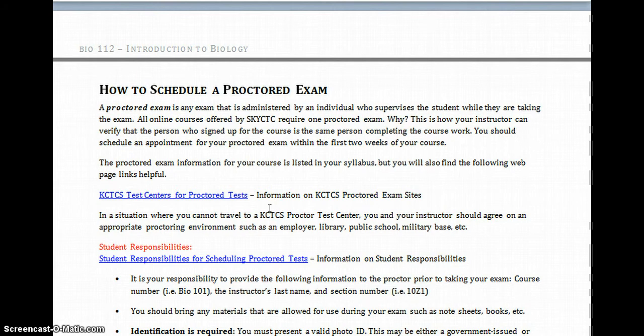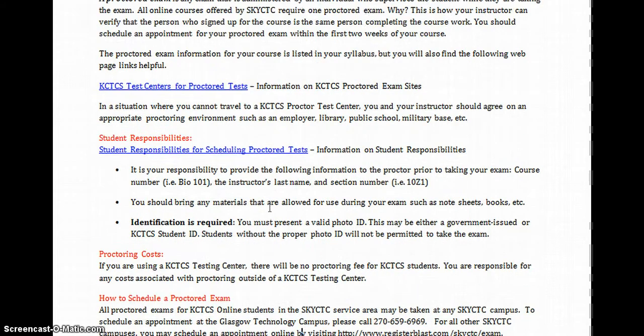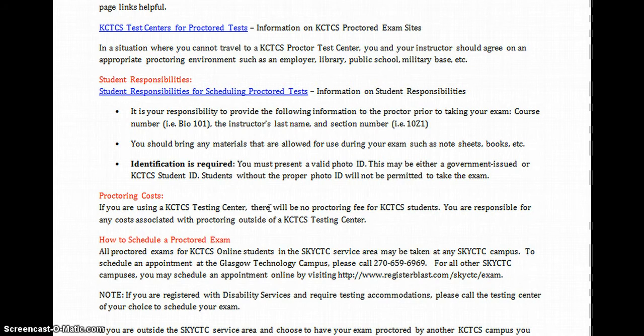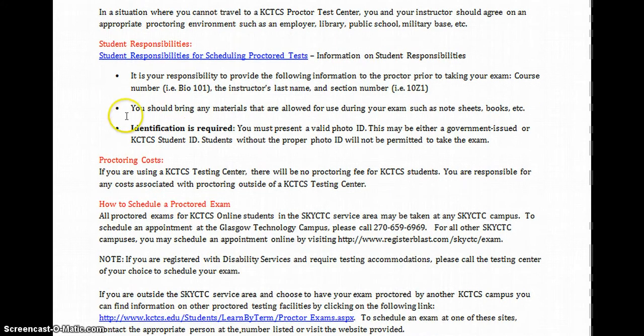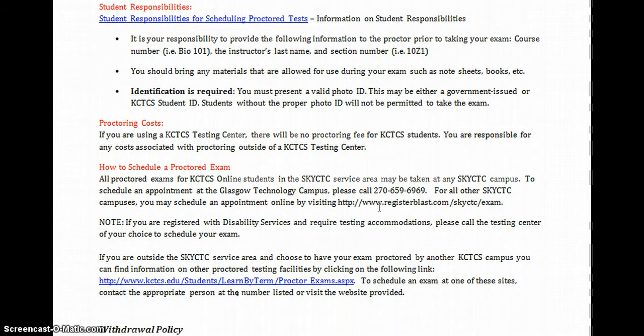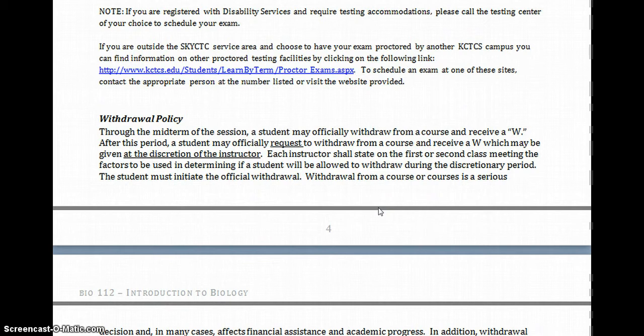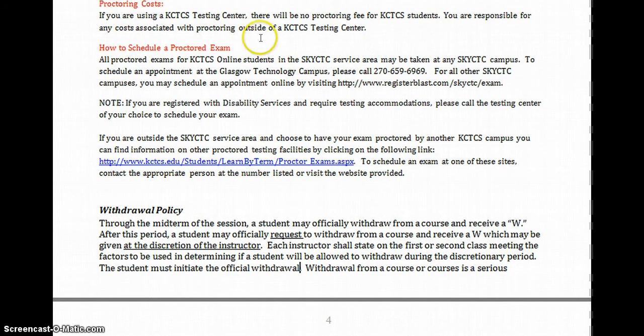You have to schedule an appointment. So check that out right away. See how far in advance you need to make the appointment and make it. You cannot generally just walk in and take a test. You have to have made an appointment prior. And at that time, you'll be required to show an ID before they'll let you take the test. So my proctored exam will have like a password on there and they'll know it. Once you come in, show them your information, they'll put in that password and you can take the test. If you're using one of our testing centers, there's no fee. If there isn't a KCTCS testing center around you, you might have to pay a fee.